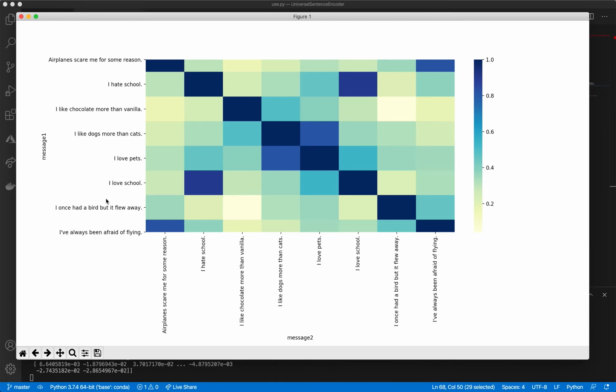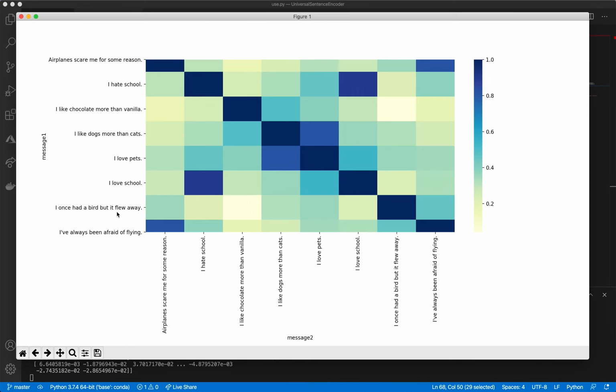Now let's look at something that shouldn't be similar. I hate school, and I once had a bird, but it flew away. So I hate school right here. I once had a bird and it flew away. So that's on the much lighter side. So obviously it's flagging it as being different. So there you go. That also makes sense.